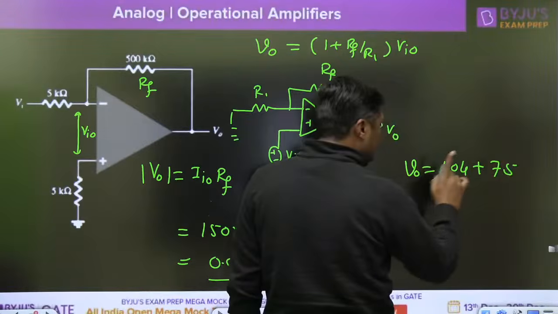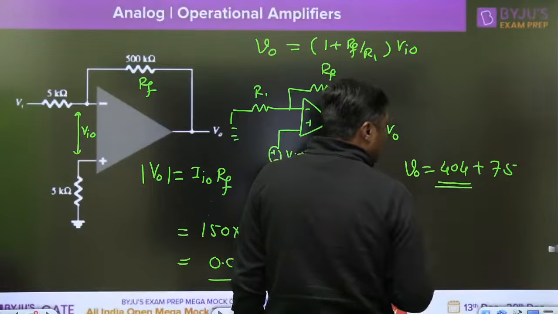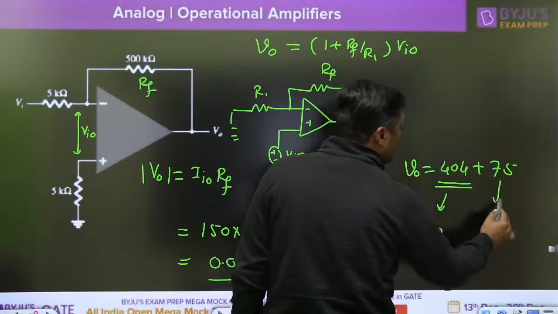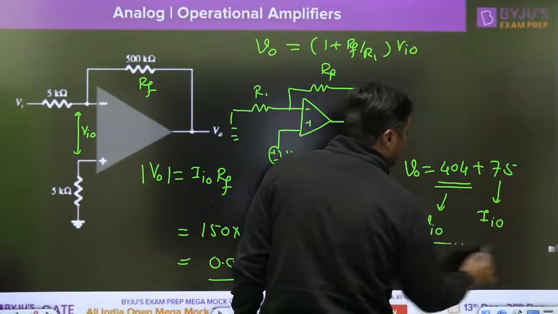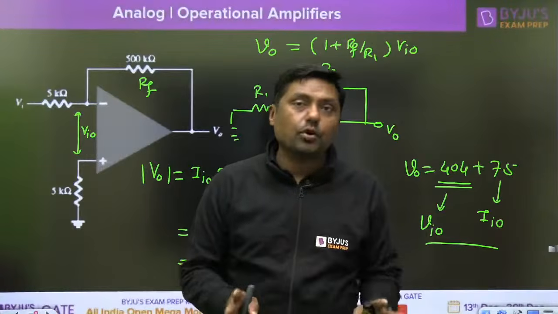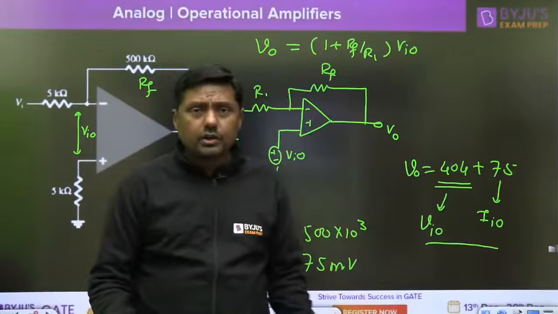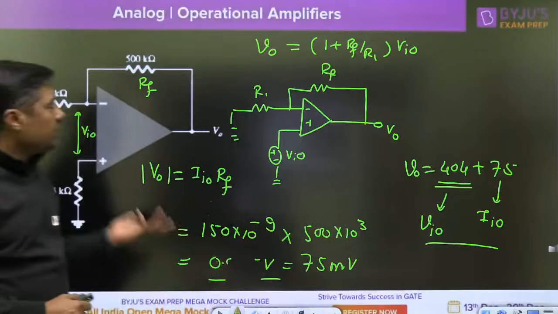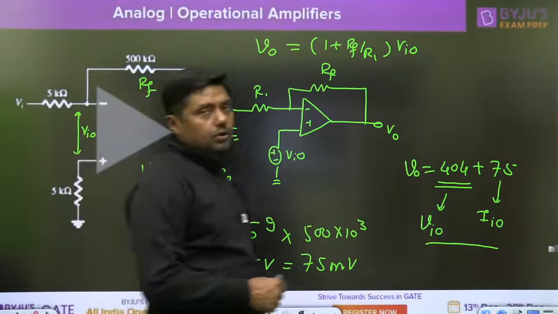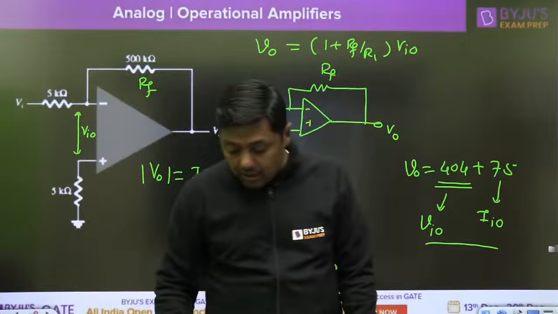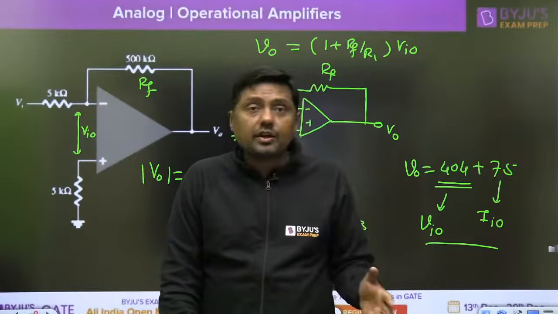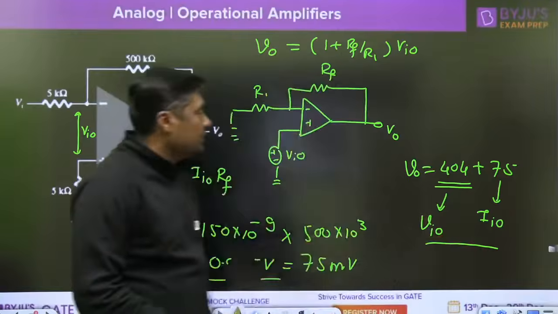Check my calculation. This is the effect of input offset voltage, and that is the effect of input offset current. We are getting the output without any input. Wanted or unwanted? Unwanted. But it is very less as compared to the actual output. A little noise is coming as the class is going on, but we can tolerate that. If it crosses the limit, then we have to take some action.